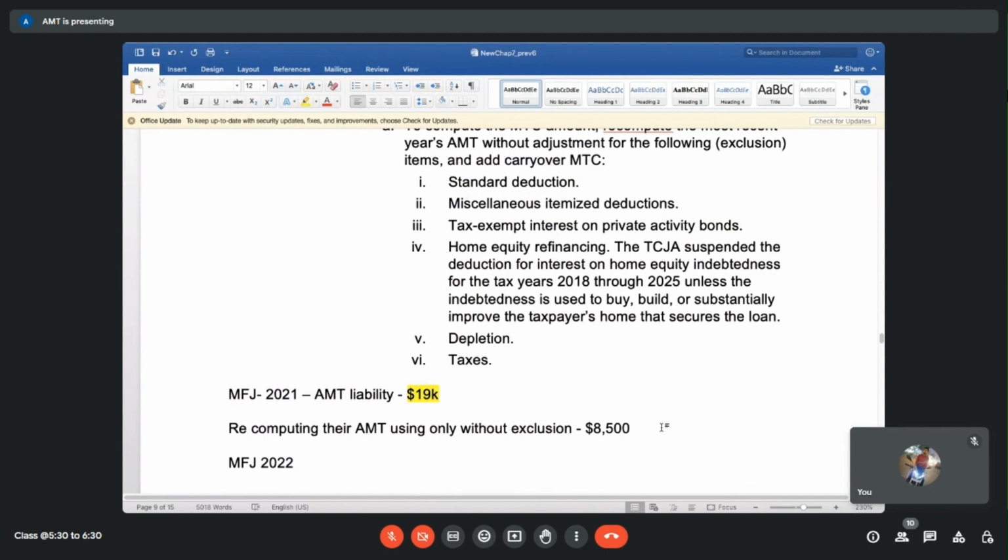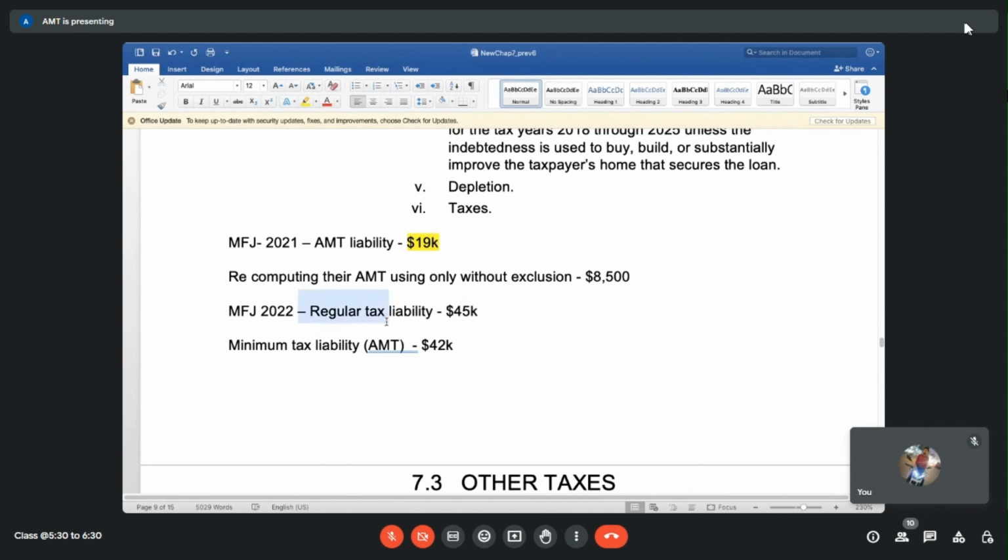So now, let's say in MFJ they are filing in 2022, let's say their regular tax liability is the same. So the regular tax liability is 45, but the minimum is 42. So obviously he's paying 45. There is no question of AMT. Fine, go ahead, file this return, pay 45. That's one story. But what is IRS saying?